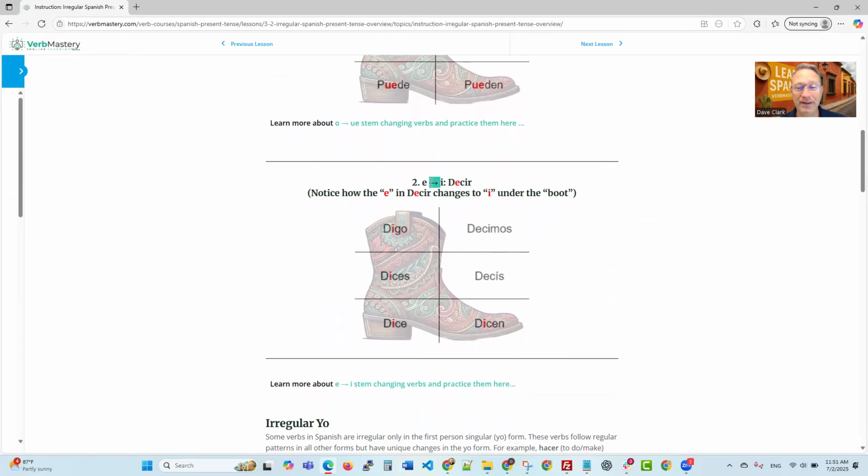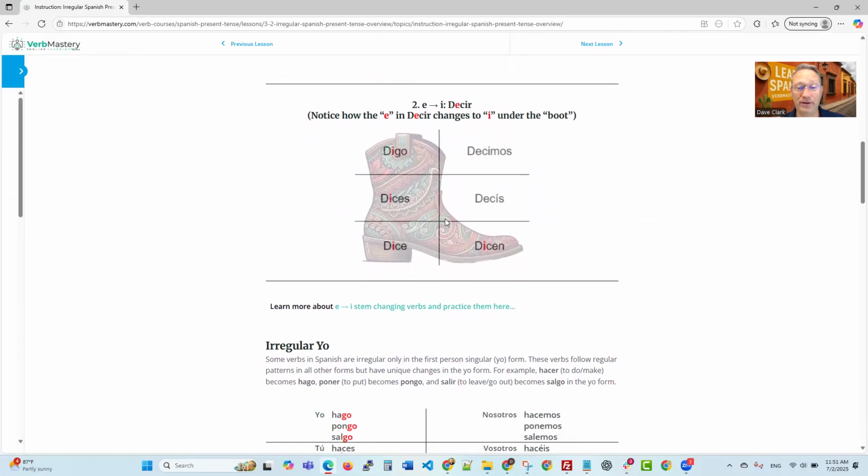Number two, E to I, from the verb decir. And again, notice how the E changes to the I underneath the boot. All right, so digo, dices, dice, decimos, decís, and dicen. So under the boot, the E changes to an I. Again, this is an IR verb right here, E to I.